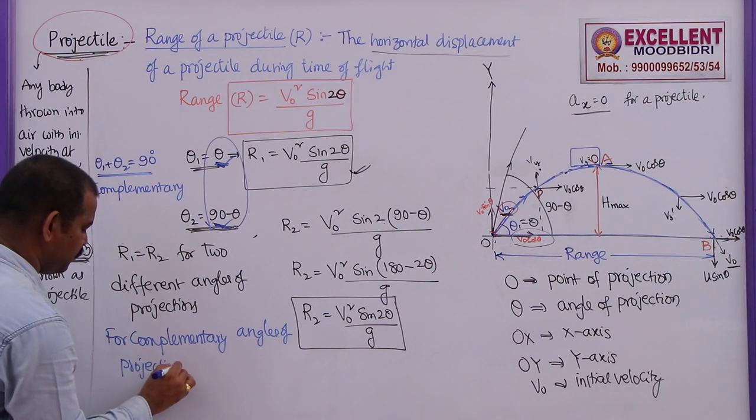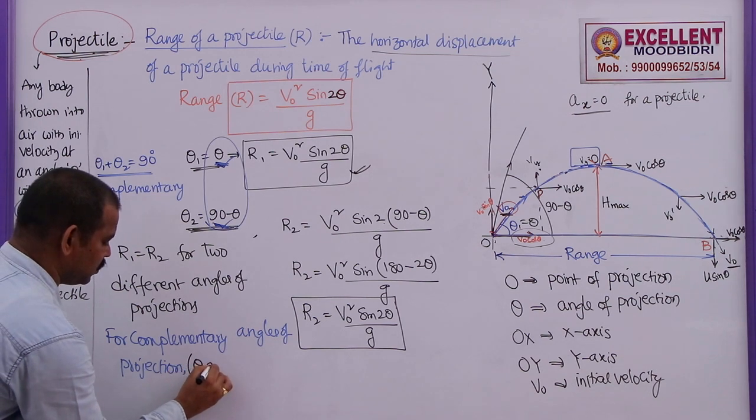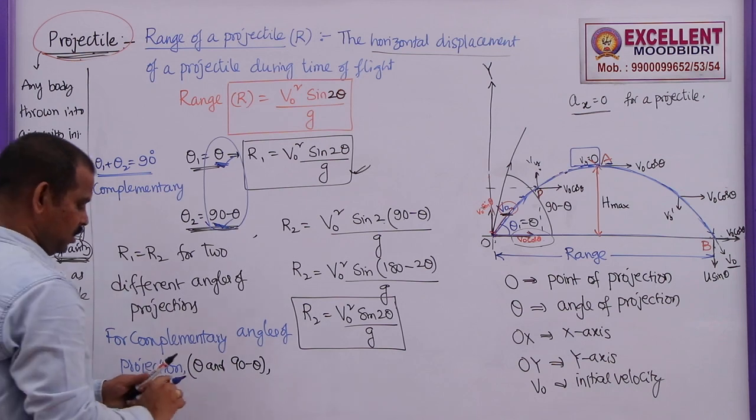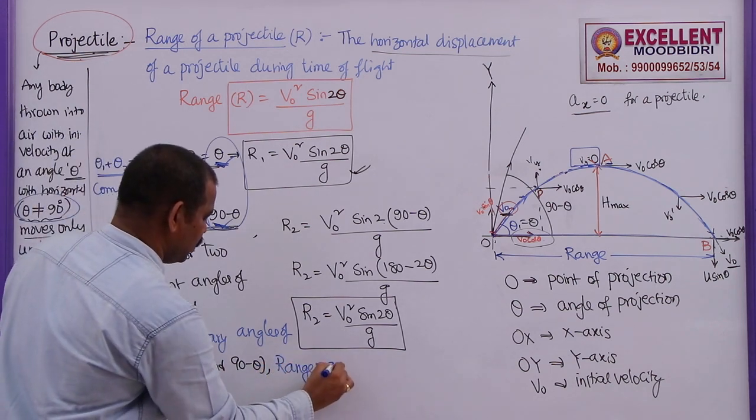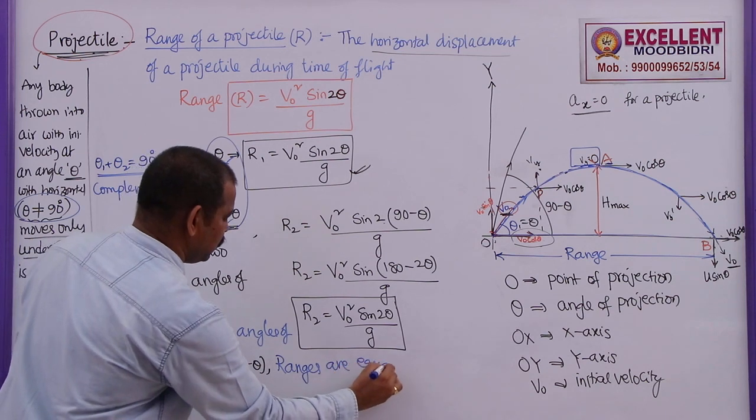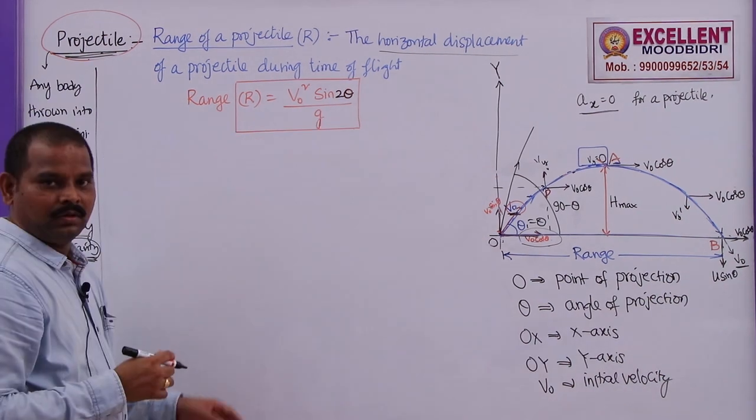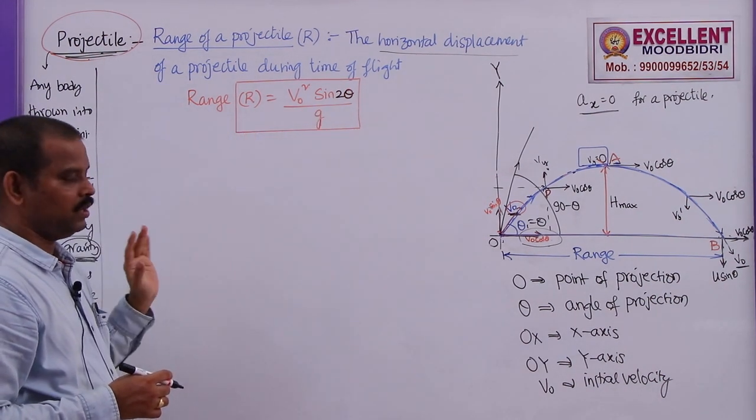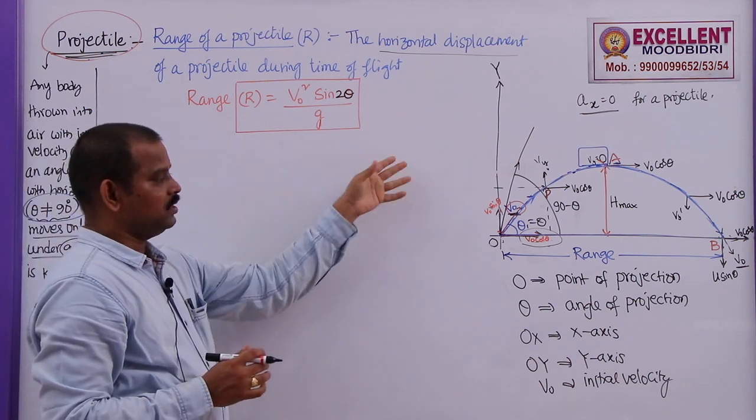For complementary angles of projection, that is for theta and 90 minus theta, range will be same. Ranges are equal. We know that range R is equal to V naught square sin 2 theta by g, and we know that for complementary angles of projection, ranges will be equal.